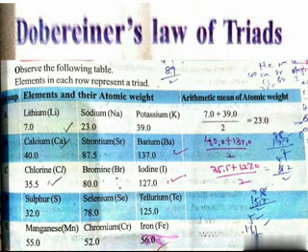So Dobereiner gave a thought to classify the elements. In his period he arranged the known elements into groups, but this law is not suitable for elements with very low or very high mass. When techniques for measuring atomic masses improved, the law was no longer strictly valid. But he gave one thought to classify the elements. After that, one more scientist came and classified the elements in a different manner.